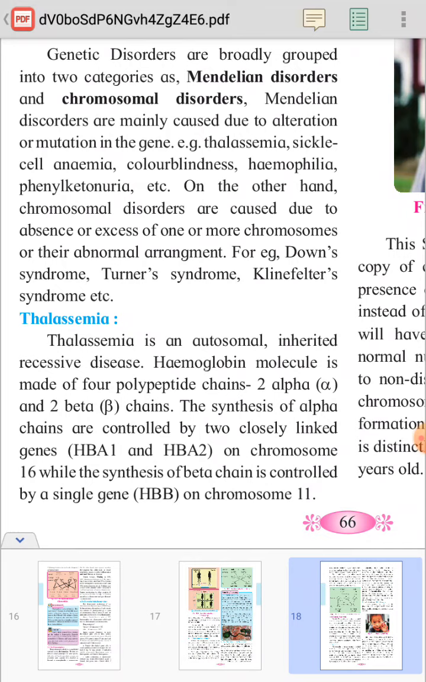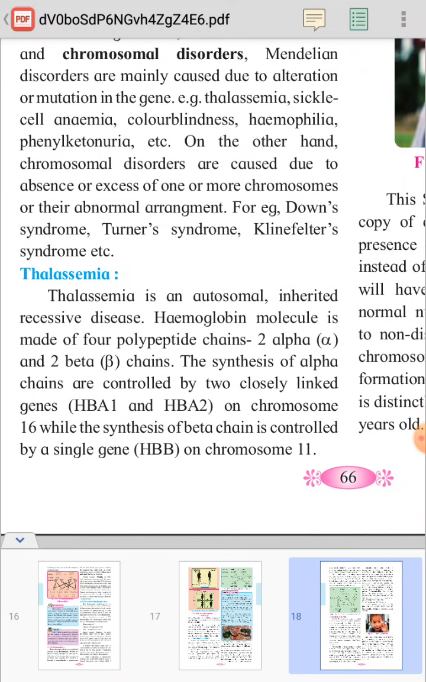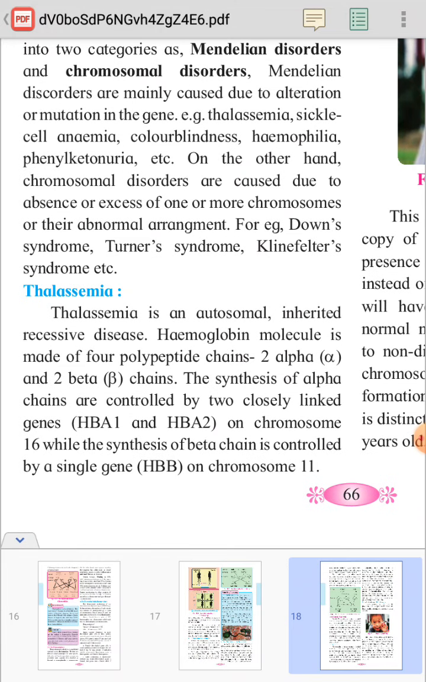Another category of genetic disorders is chromosomal disorders. In chromosomal disorders, there is either absence or excess of one or more chromosomes, or there is an abnormal arrangement of these chromosomes. For example, Down syndrome, Turner syndrome and Klinefelter syndrome. Let us see these disorders one by one.